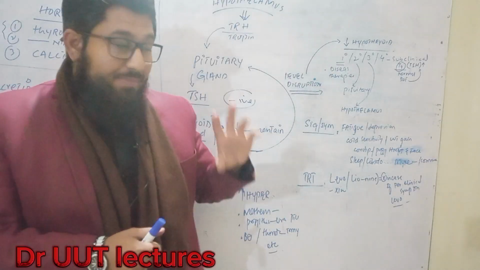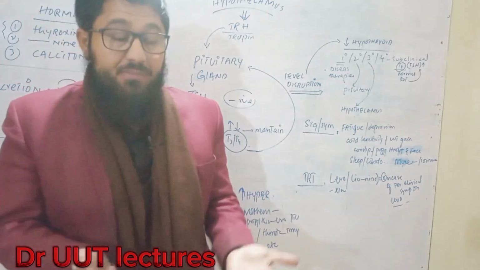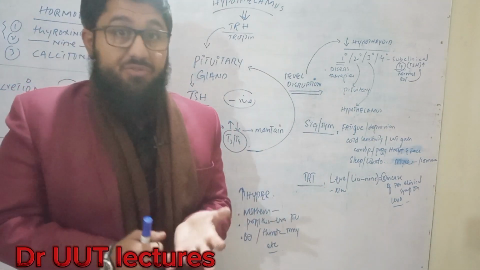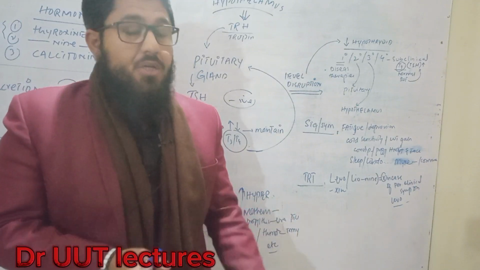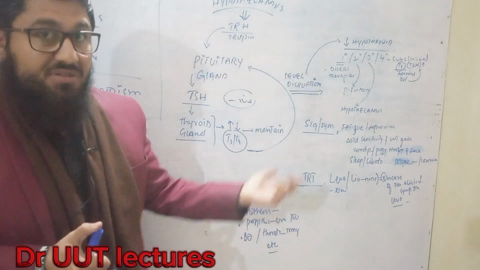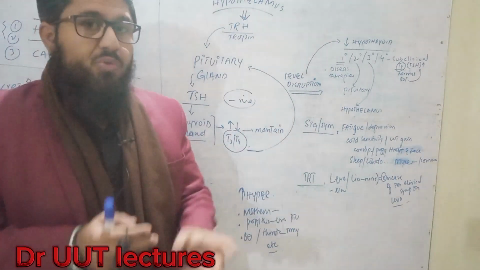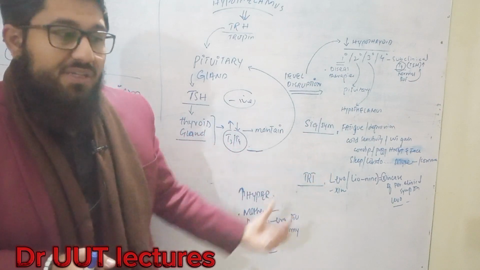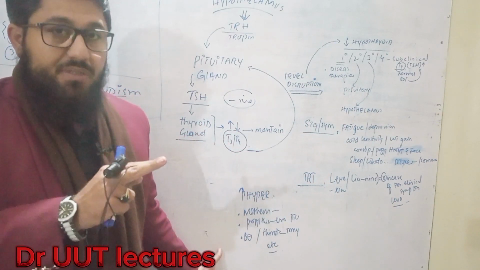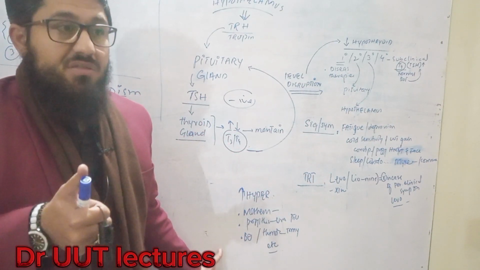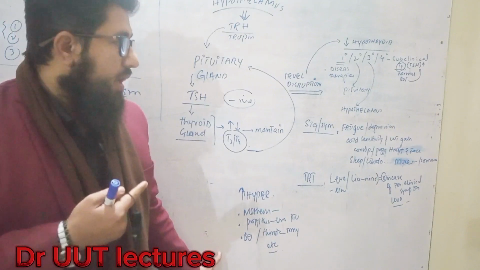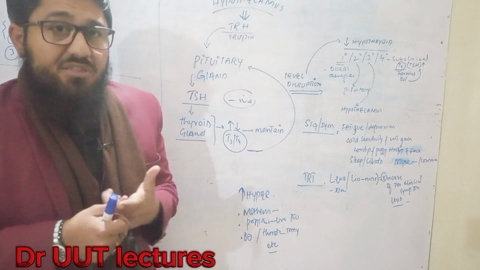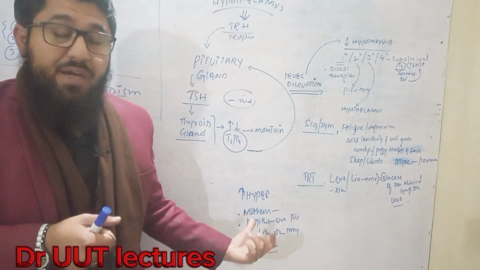The point is actually about hyperthyroidism. Hyperthyroidism is when there is an increase in the level of thyroid gland secretion, that is, an increase in the level of T3 and T4 hormones in the blood. So in this case, what will be the signs and symptoms? Simple. Signs and symptoms will be just the opposite of hypothyroidism. In that we had cold sensitivity. Here we will have the opposite, meaning sweating will be observed, an increase in heat sensitivity. And there we had weight gain, and here we will have weight loss, an increase in heart rate, an increase in temperature. There we had depression, here we will have anxiety.